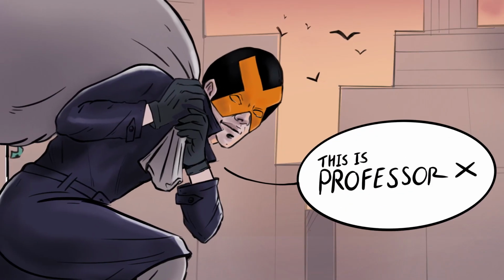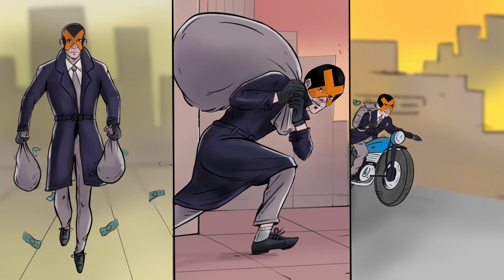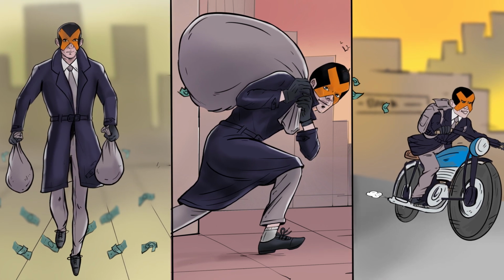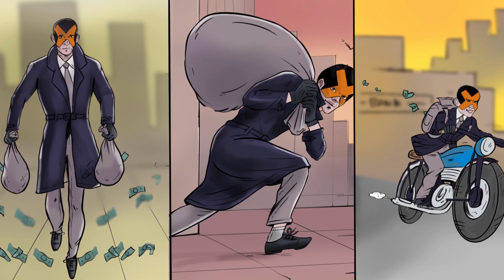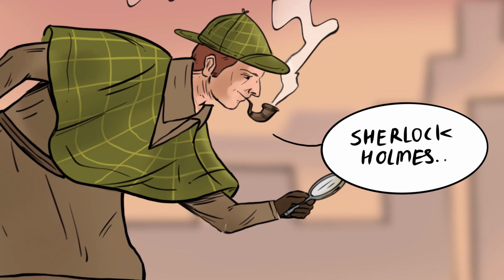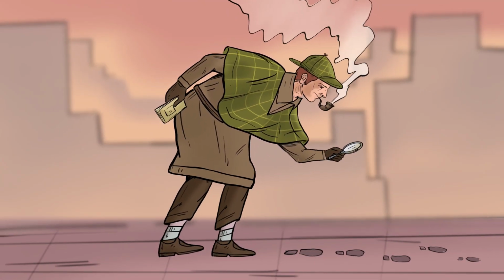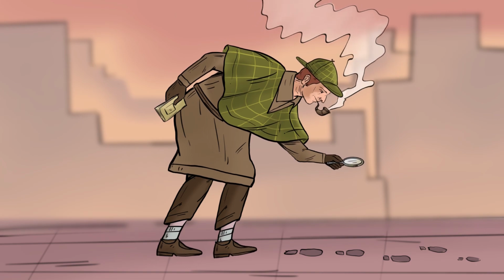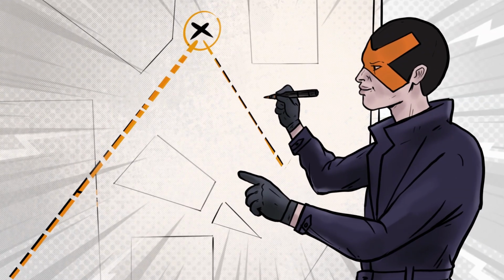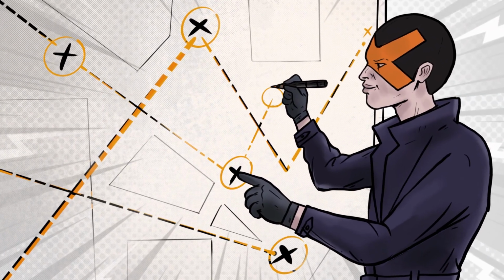This is Professor X, a fearless yet arrogant thief who has been committing robberies throughout the city. And this is the great Sherlock Holmes, who has pledged to nab the master criminal before he strikes again. Professor X follows a strange pattern while selecting the target of his robberies.